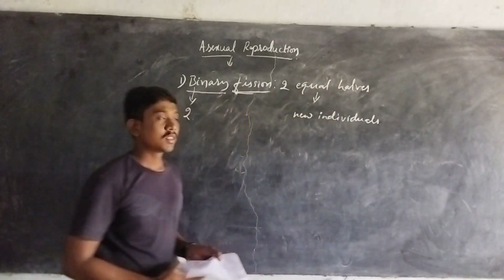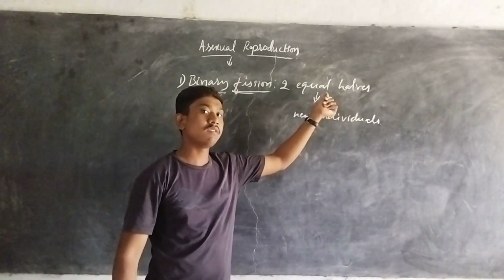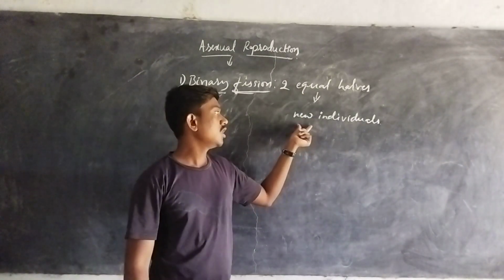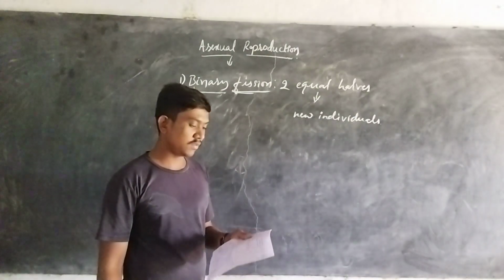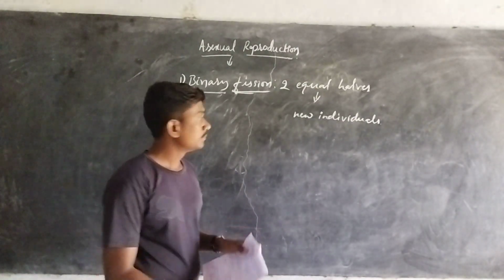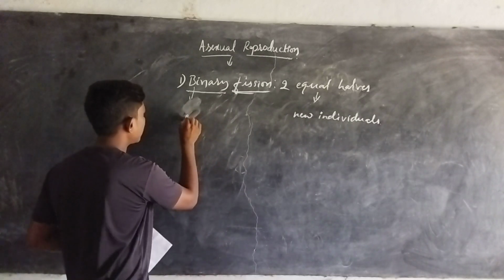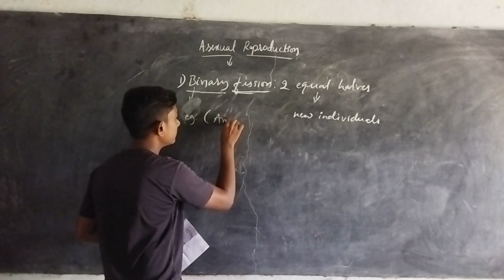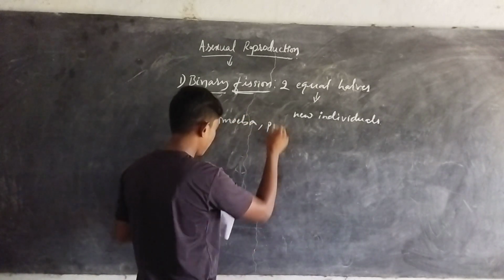The parental body divides into two equal halves, which have the ability to again grow and mature. They work as two new individual organisms. Such a division we term binary fission. The examples of binary fission are amoeba and paramecium.